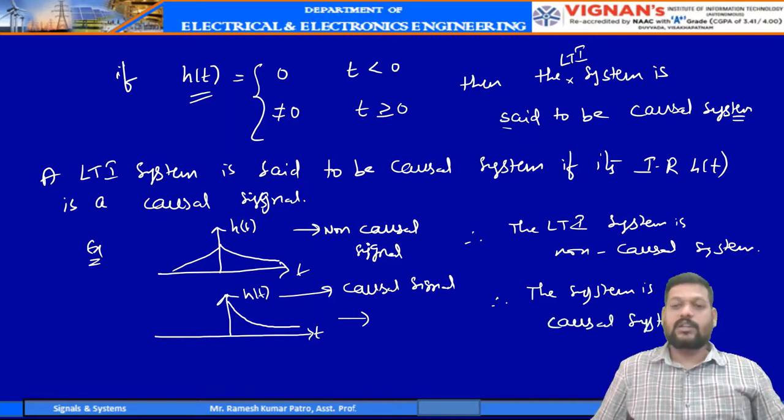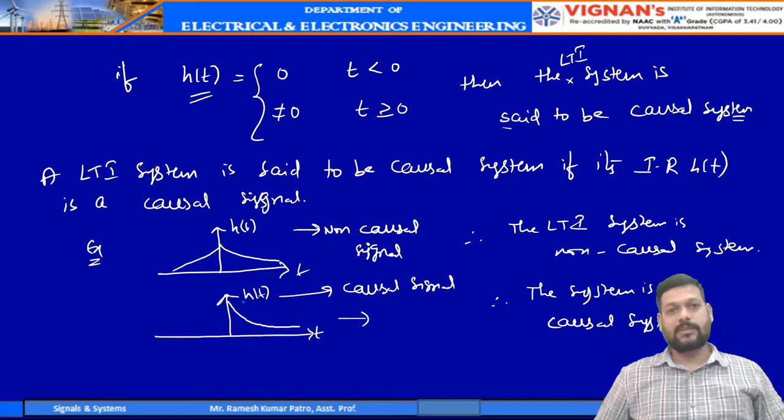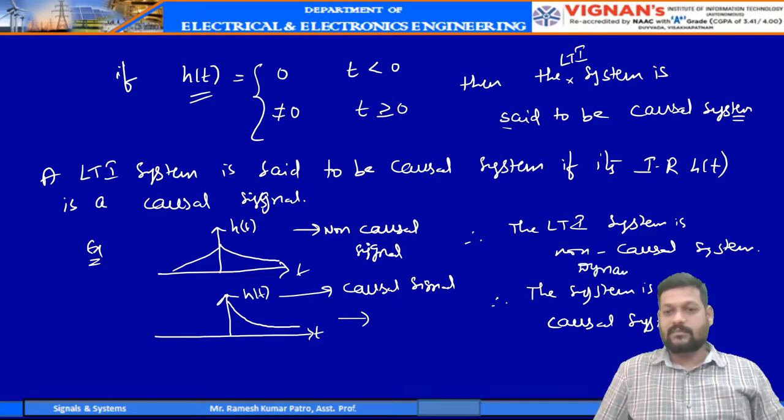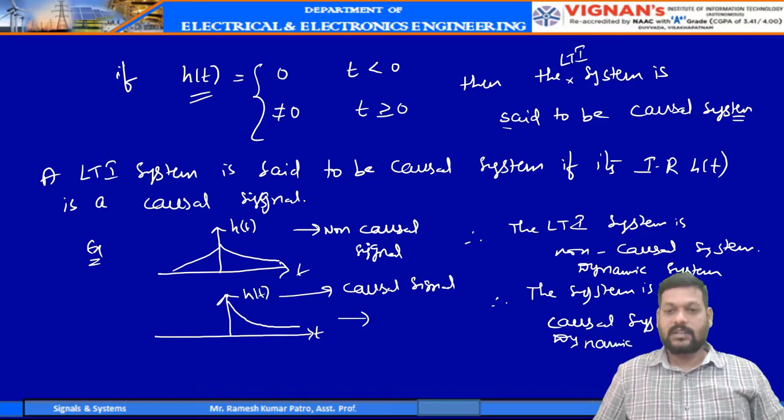In this manner, you can observe the impulse response and define whether the system is causal or non-causal, static or dynamic. These two systems are not static systems. The LTI system here is non-causal and this is a dynamic system. This is also a dynamic system.